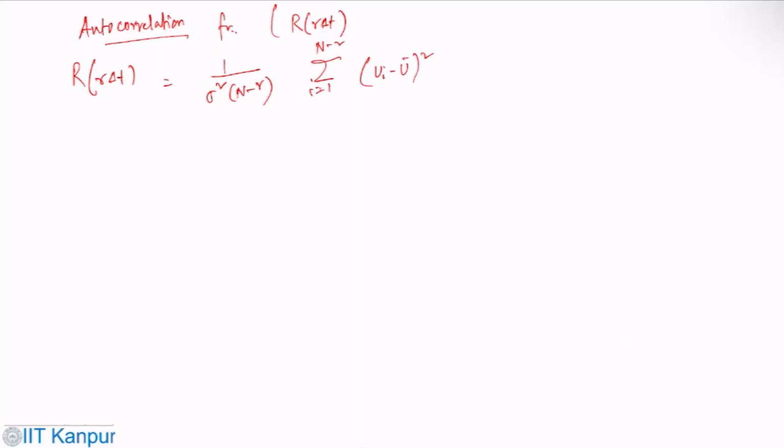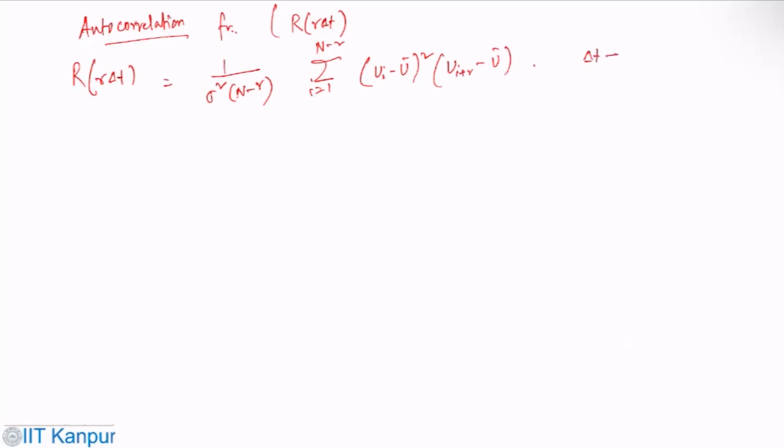So the autocorrelation function R(r delta t) one can estimate as R of r delta t equals 1 by sigma square (n minus r) summation from 1 to n minus r of (ui minus U bar)(ui plus r minus U bar).